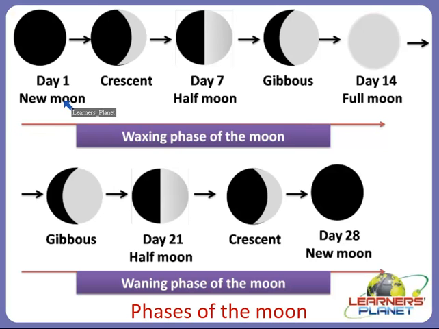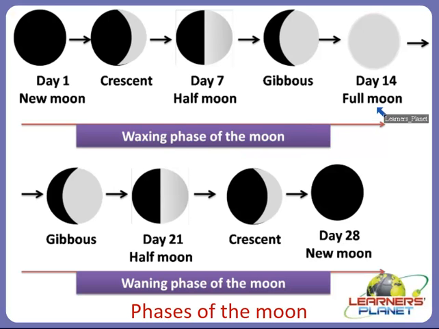Yes, this is day 1, new moon, where we can see only somewhat lit part of the moon, or we cannot see. Then it appears as a crescent shape where we can see some of the part, but as compared to the new moon we can see more of the lit portion of the moon. Then on day 7 it appears as half moon, then gibbous moon where 70% of the lit portion can be seen, and on day 14 it appears as a full moon. So this day 1 to day 14, that is the journey from new moon to full moon, these are some of the stages which are called the waxing phase of the moon.